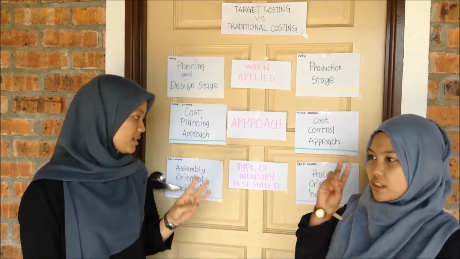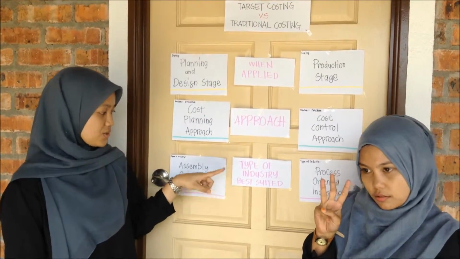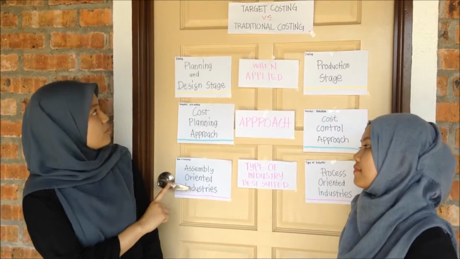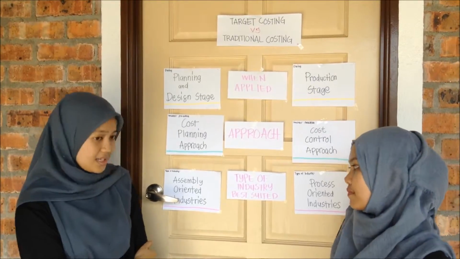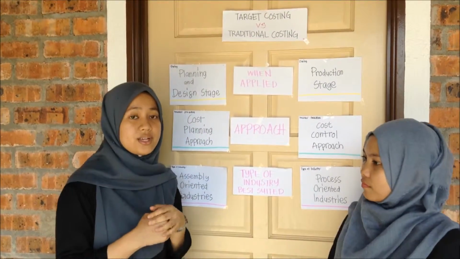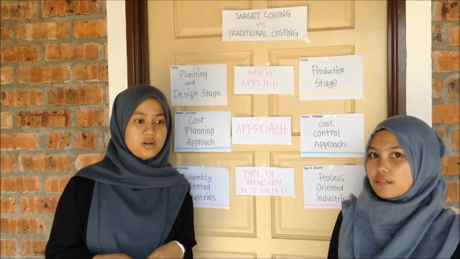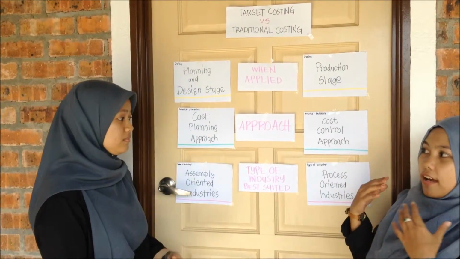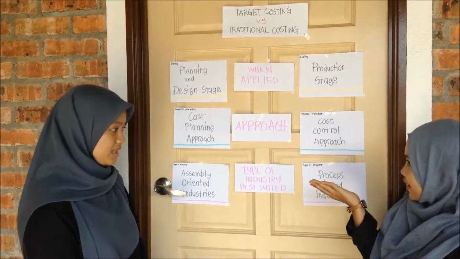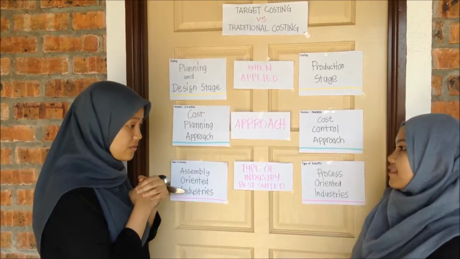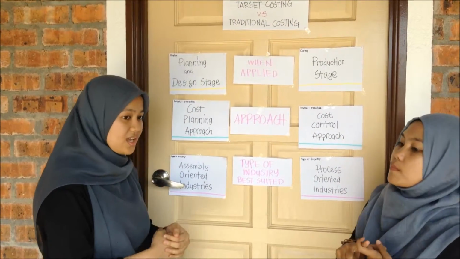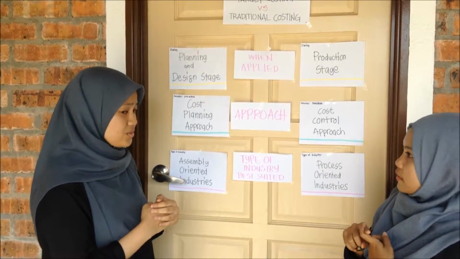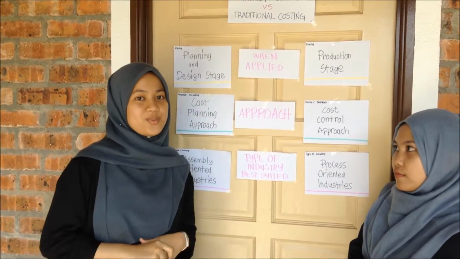Okay, for the third one, type of industry restricted. For target costing, the type of industry is assembly-oriented industry. It is on variety, medium to small volume production. And for traditional costing? For traditional costing, it is process-oriented industry. Process-oriented industry is about continuous production.